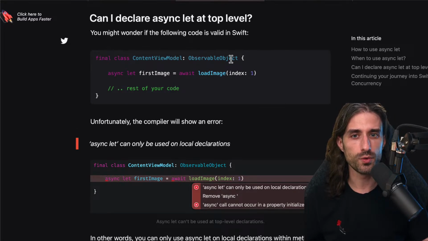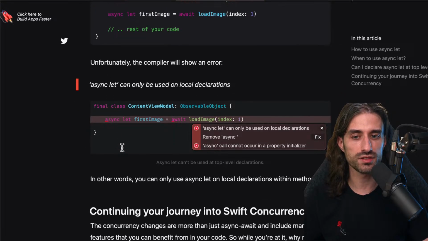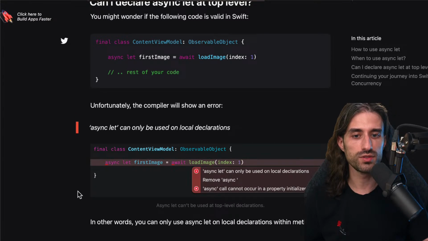You might wonder if the following code is valid in Swift, so declaring an async-let as a property stored inside a class. Unfortunately, the compiler will show an error: async-let can only be used on local declarations. In other words, you can only use async-let on local declarations within methods or within functions or within closures, but not at this top level right here.